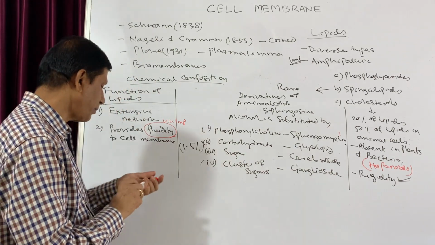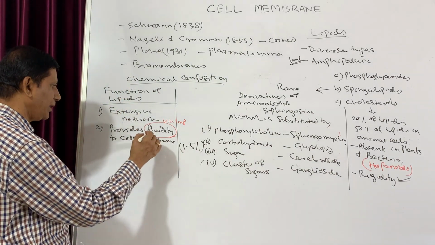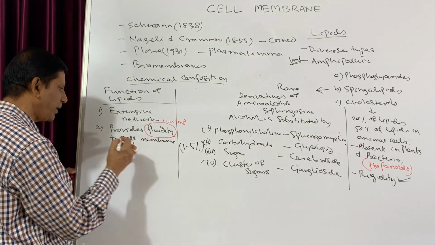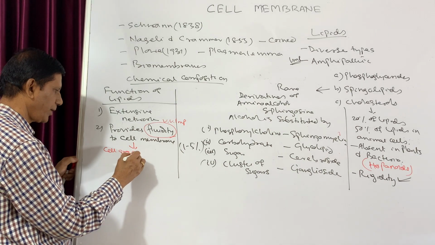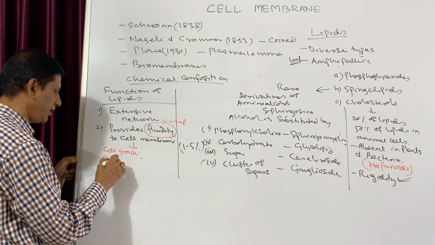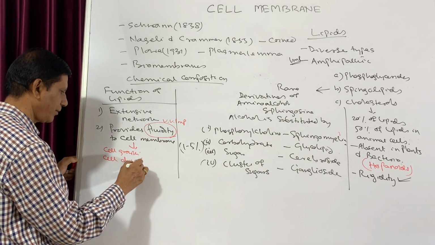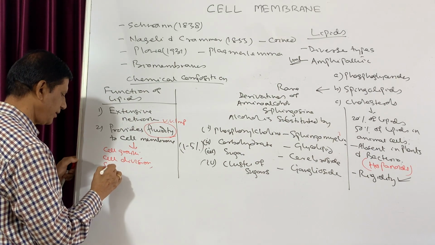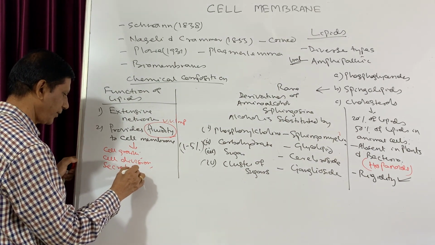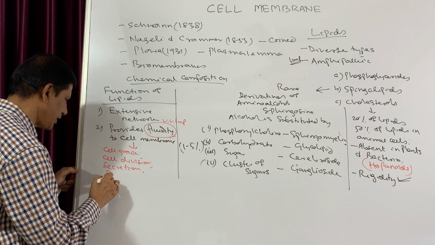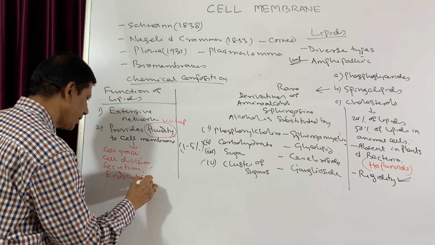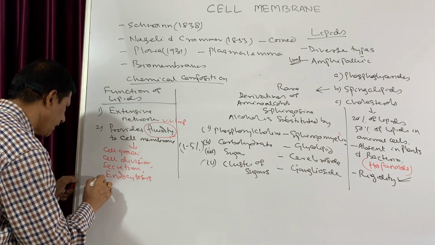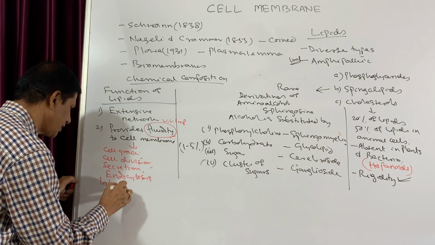So what are the different functions? Due to this fluidity, the different functions are cell growth, cell division, secretion, endocytosis, and intercellular junctions.